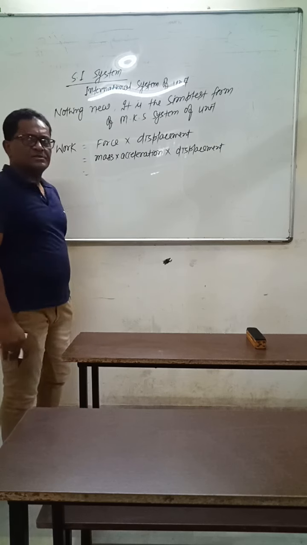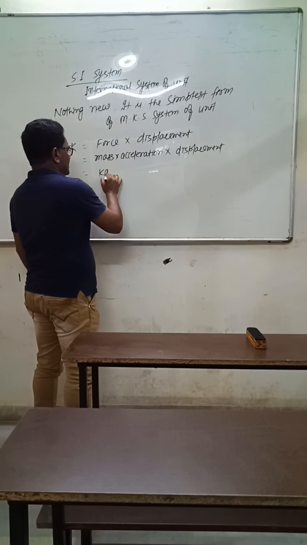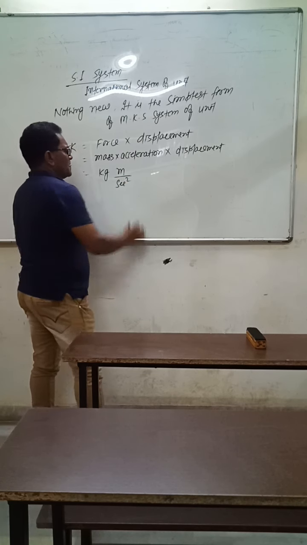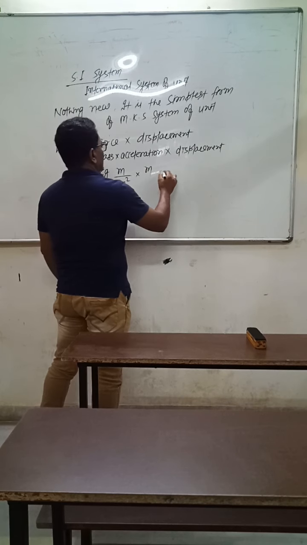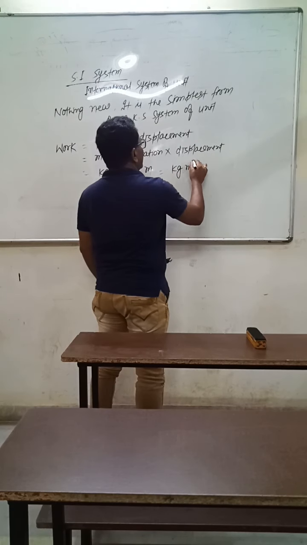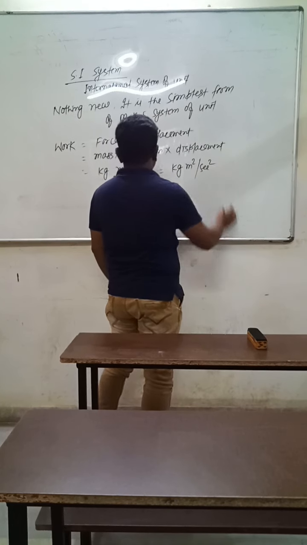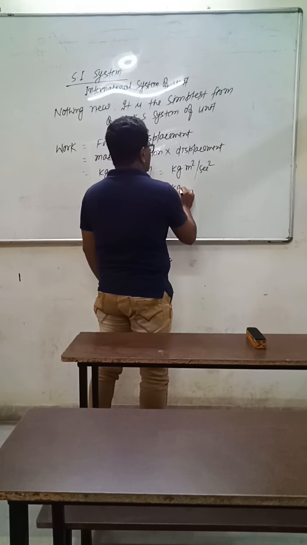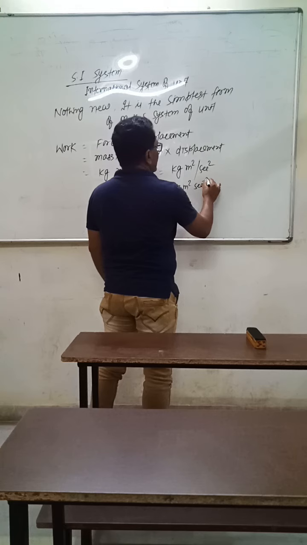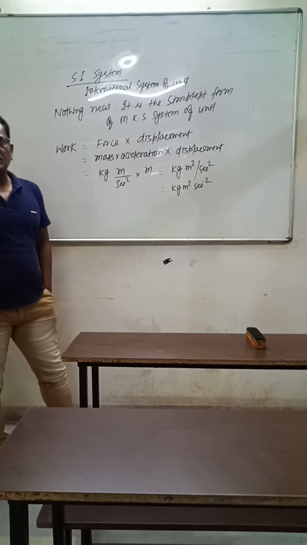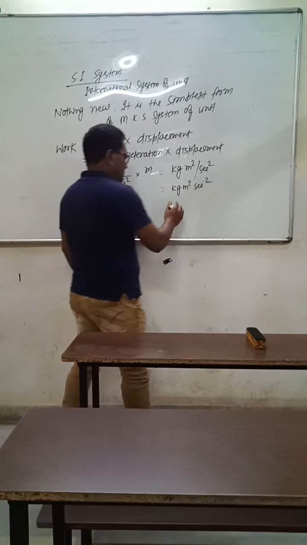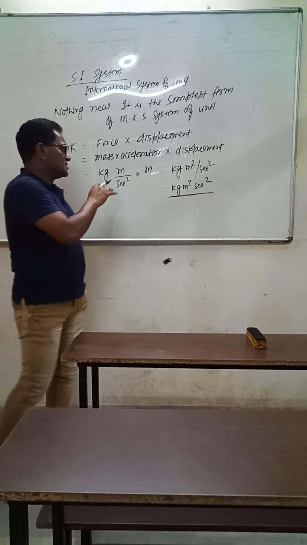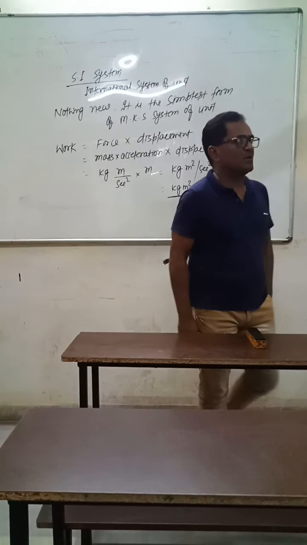Now the unit of mass is kg, the unit of acceleration is meter upon second square, and the unit of displacement is again meter. So it becomes kg meter square per second square. This is the unit of work in the MKS system of unit.